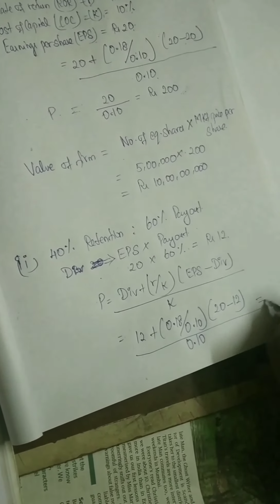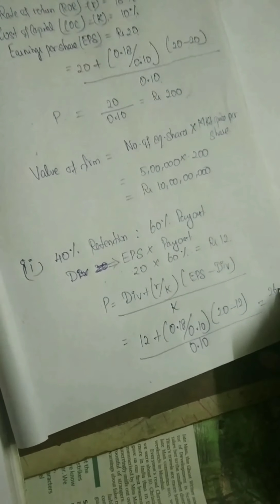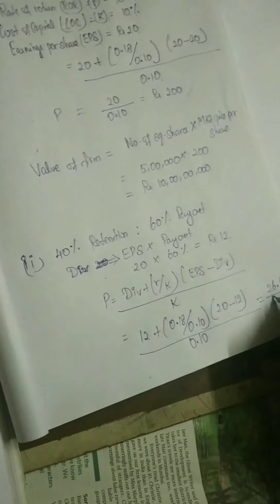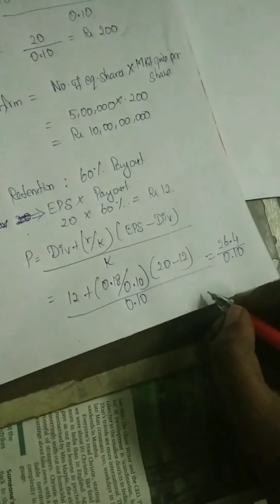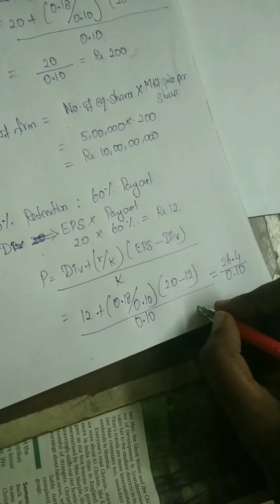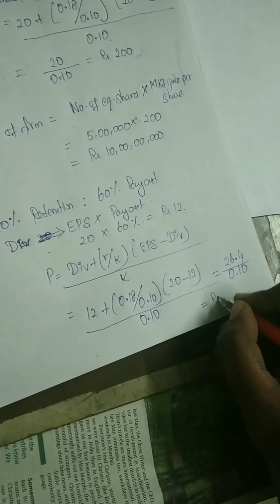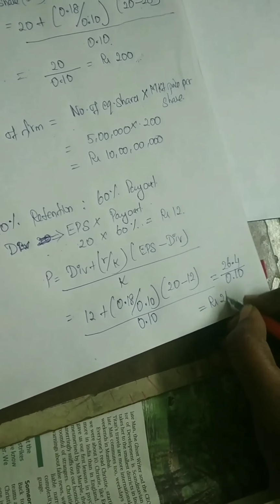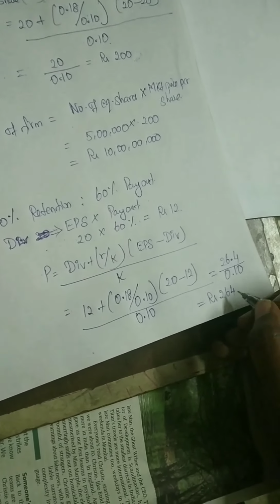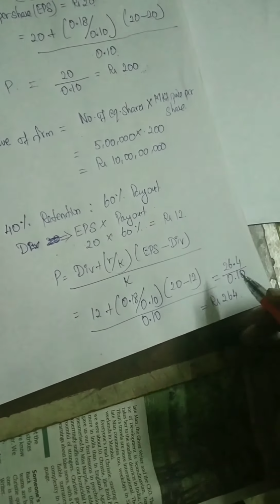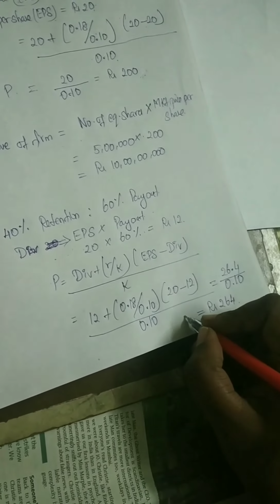So you get 26.4 divided by 0.10, and the answer is rupees 264. So for 40% retention, the market value is P